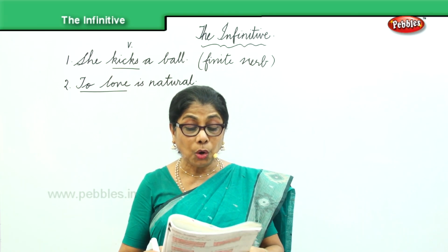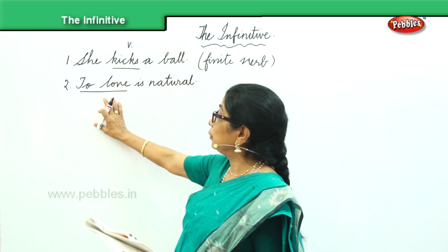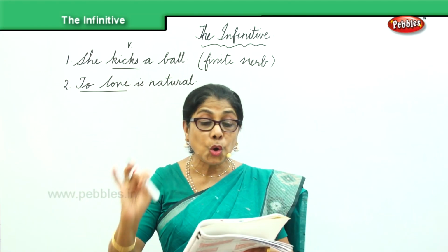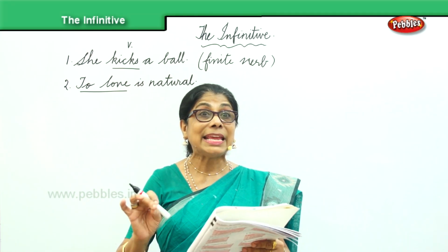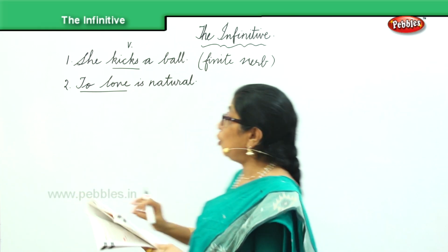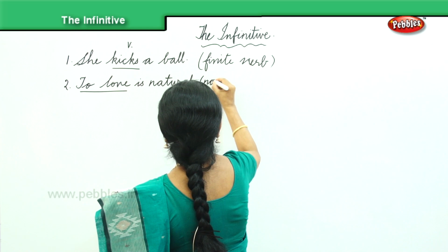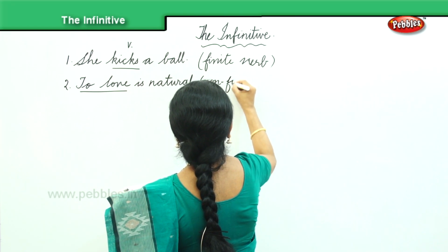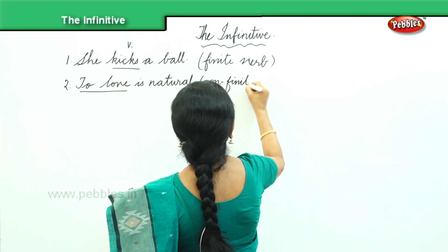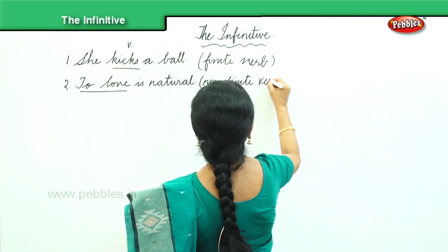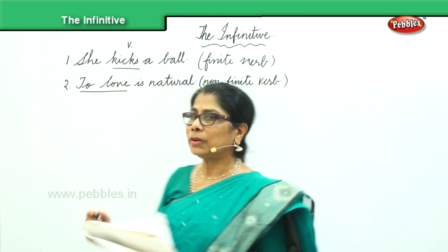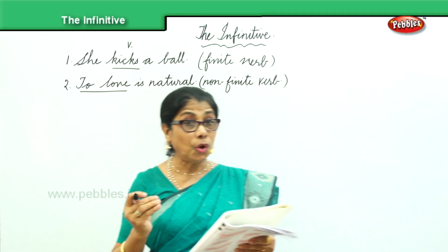Therefore, we call such a verb, to love, non-finite or infinitive. Non-finite. We call this a non-finite verb.